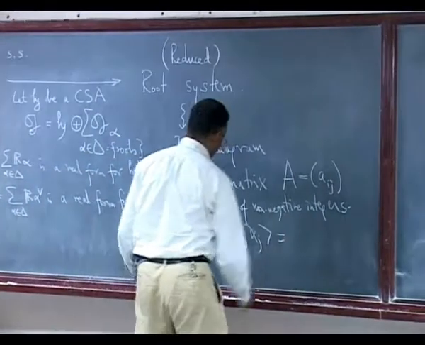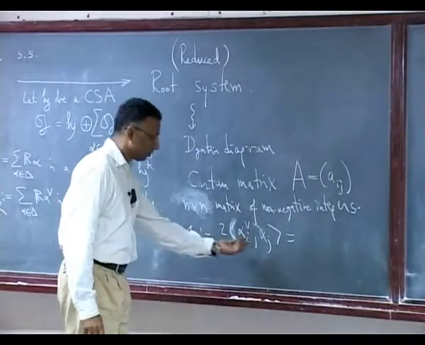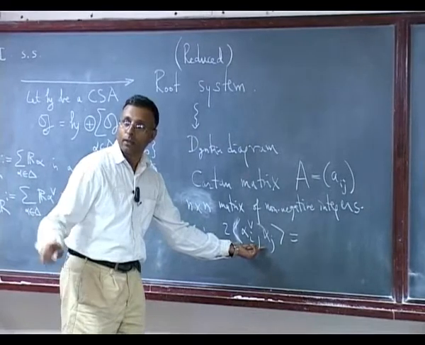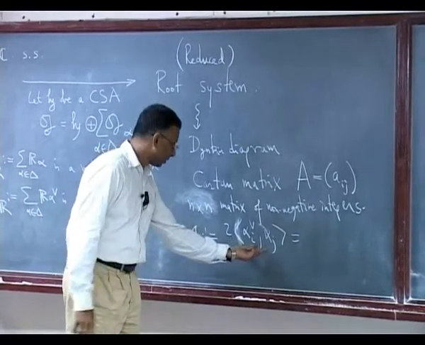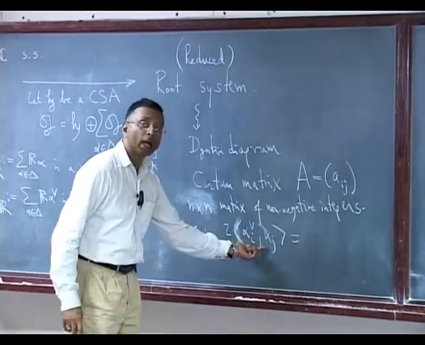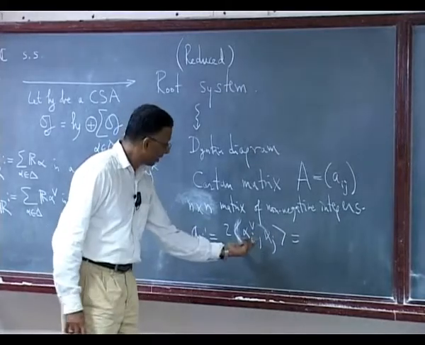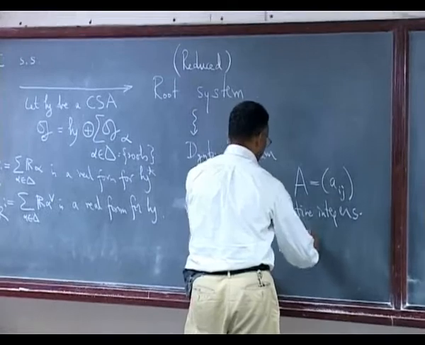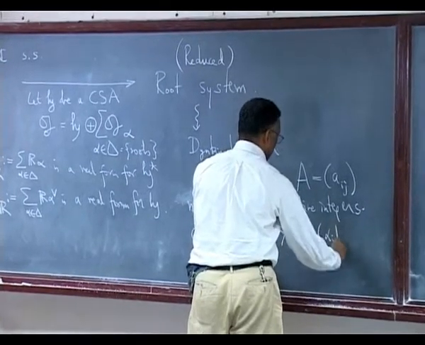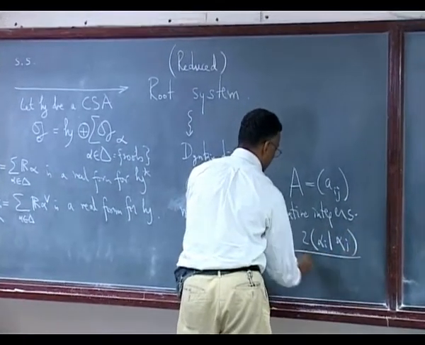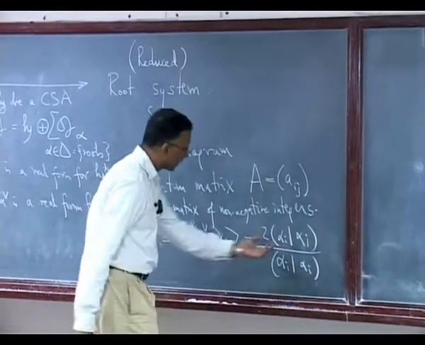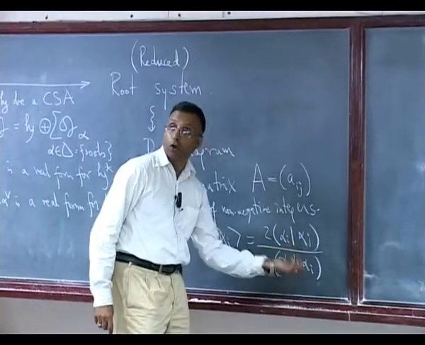Maybe there is a slight difference between the Bourbaki notation and Humphreys or Kac's notation. This is Kac's notation. Vishwanath may have followed the Bourbaki notation, in which case it would be alpha_j check alpha_i. But never mind, one of these. So which you can also write as, where you can take this to be the Killing form.